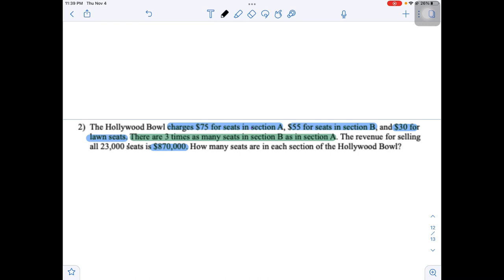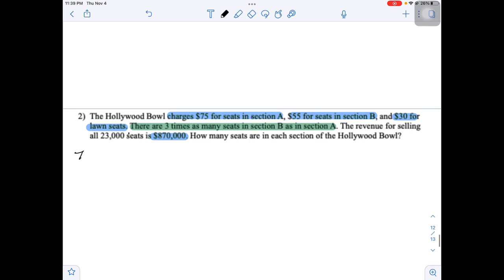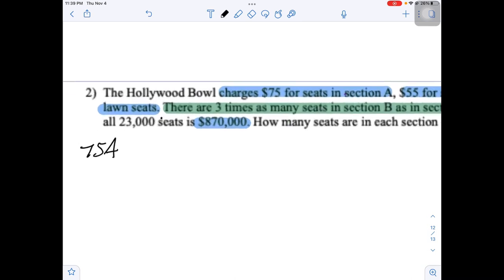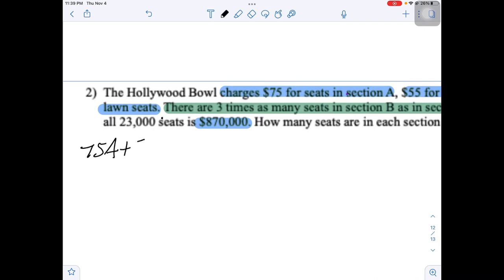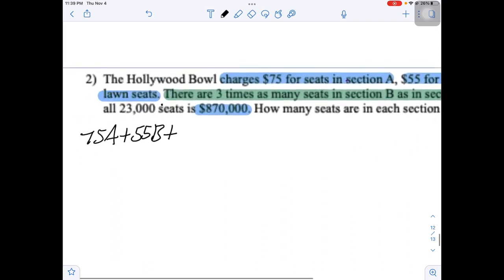So $75 for section A. So we can say 75A. $55 for section B, plus $30 for section L, and they made a total of $870,000. Perfect.